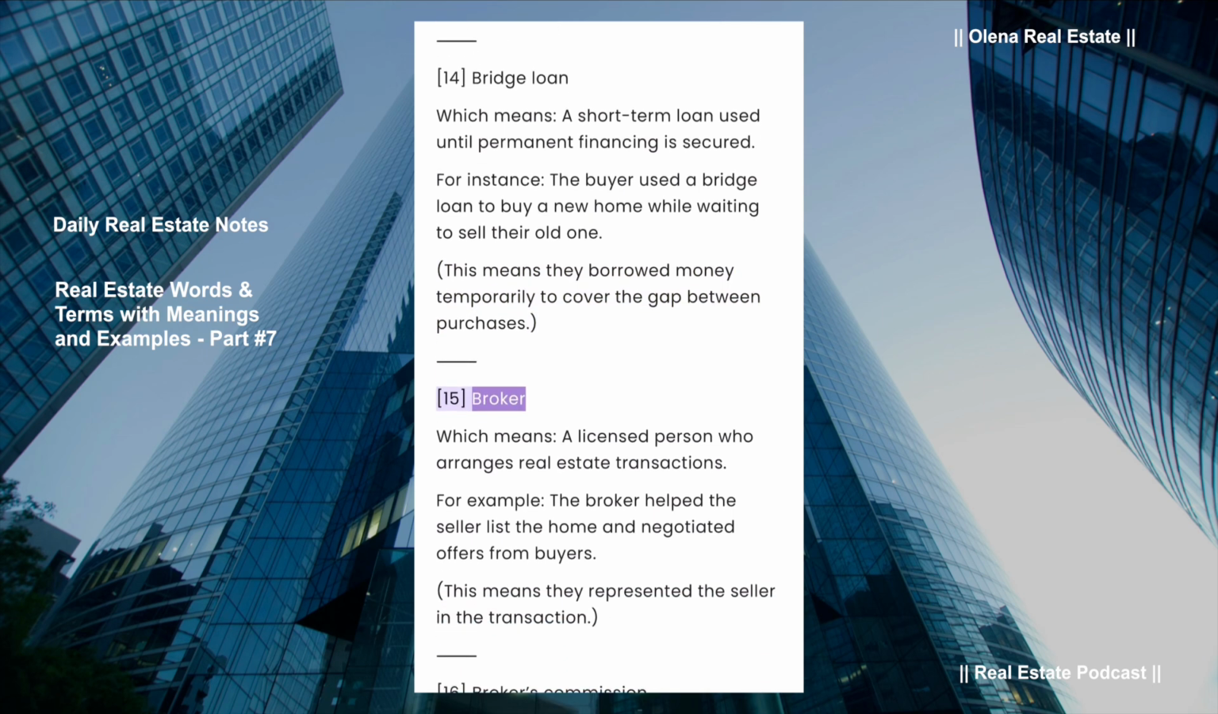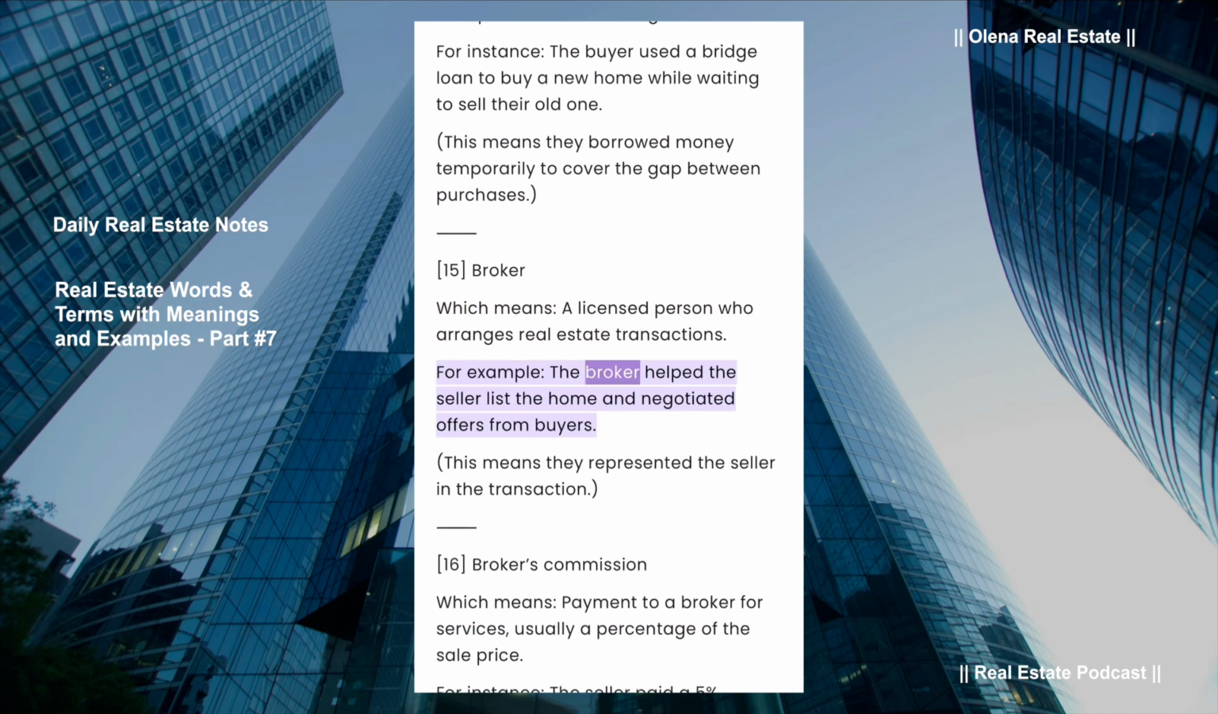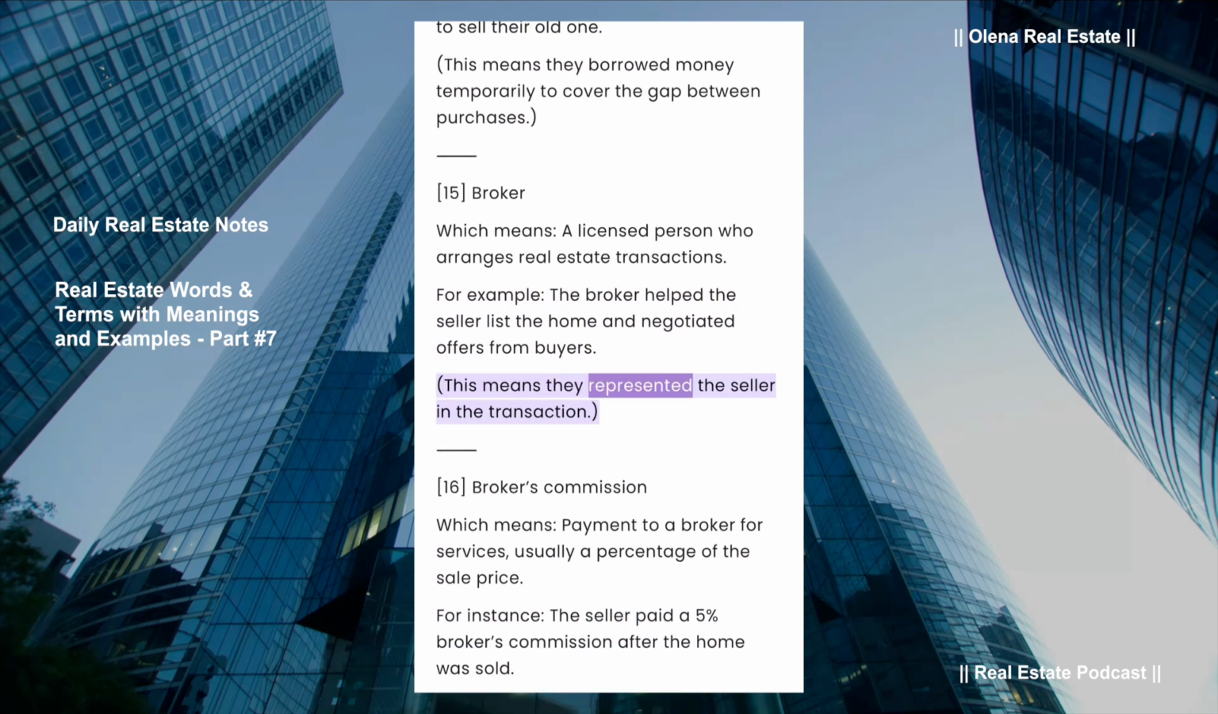Broker, which means a licensed person who arranges real estate transactions. For example, the broker helped the seller list the home and negotiated offers from buyers. This means they represented the seller in the transaction.